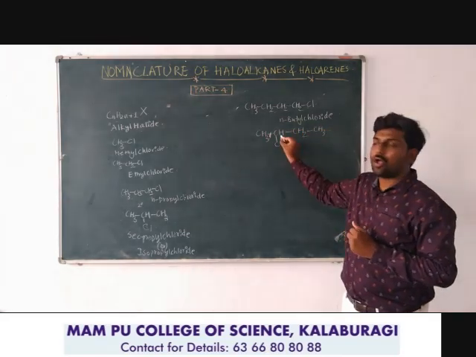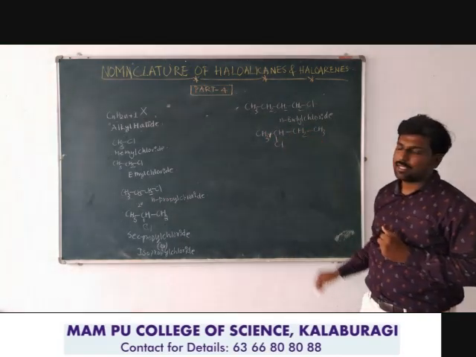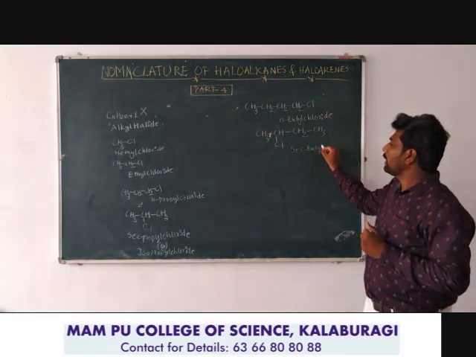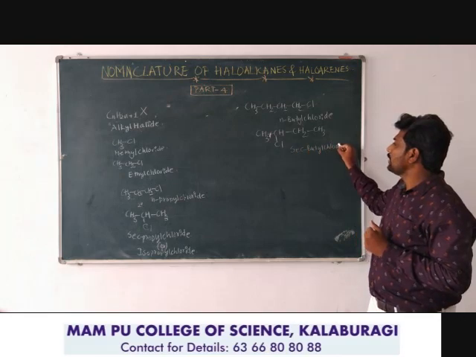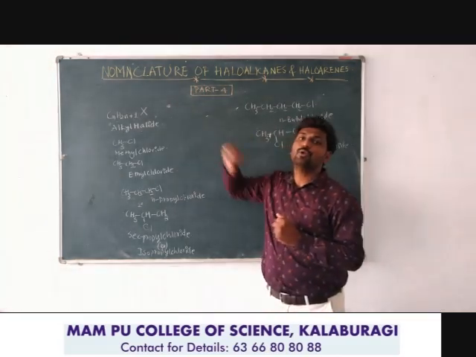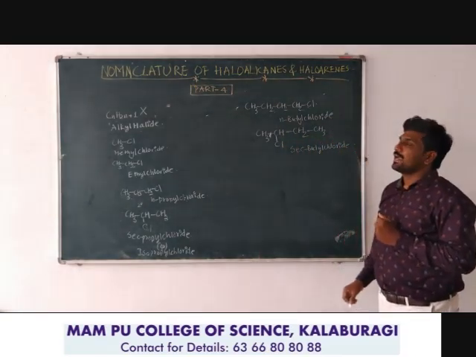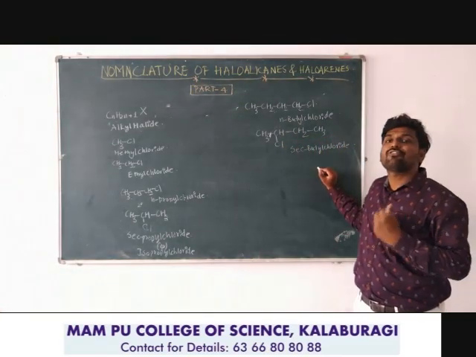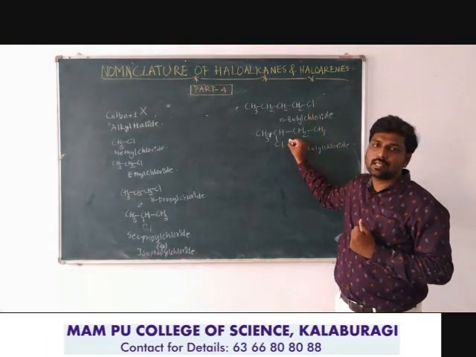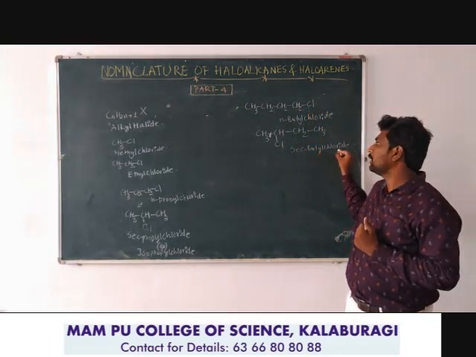Because the chlorine is bonded to the secondary carbon atom, it will be considered secondary butyl chloride. Sir, why is the above also butyl and the below also butyl? Because both satisfy the general formula of butyl. But the attachment of the halogen atom is to a different carbon atom. Here it is to the primary carbon atom, here it is to the secondary carbon atom, therefore secondary butyl chloride.